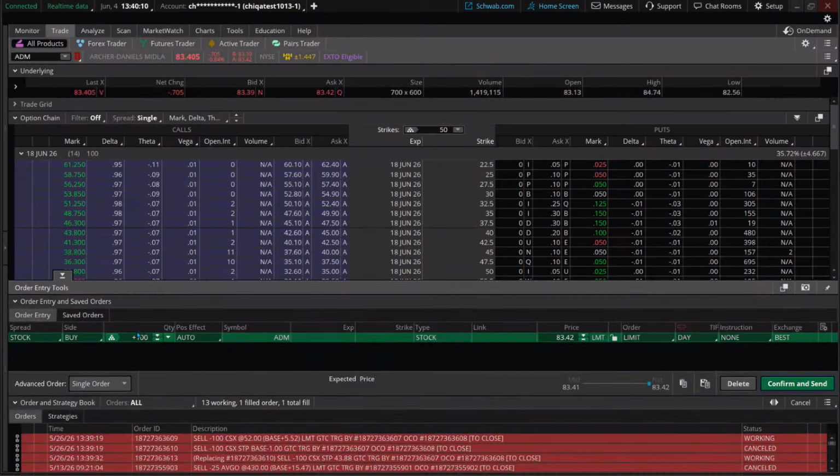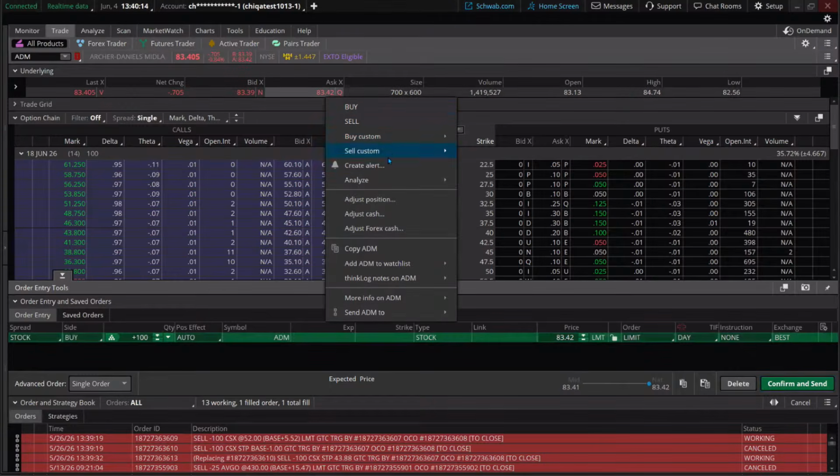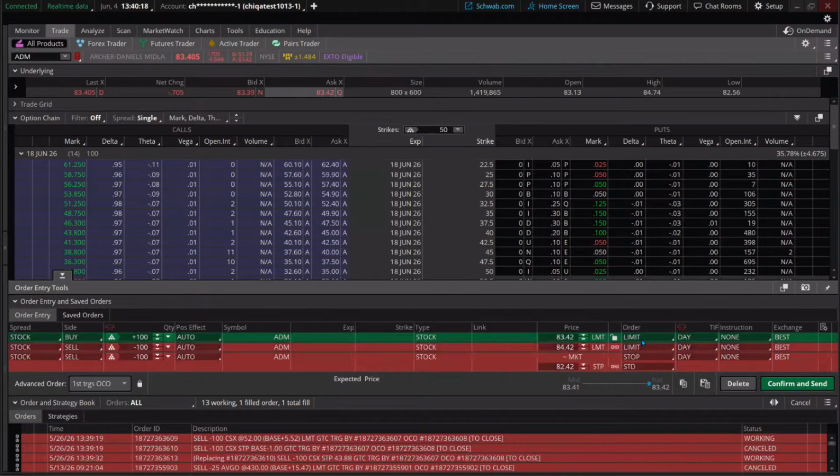All right. I'm going to go right click. We're going to go down here under buy custom with OCO bracket. I'll set one up a little bit higher too. Good till cancel on our two orders over here. It's not going to be exactly at 100, so let me just go 95 for now. And I'll adjust this visually on the chart, which is a great, easy way to do it. Here's 50 instead of 100.